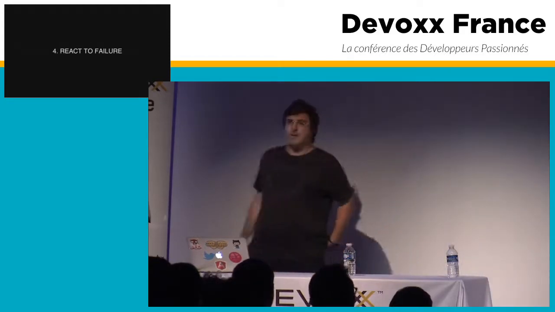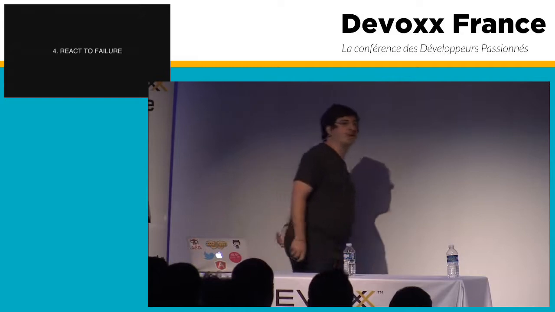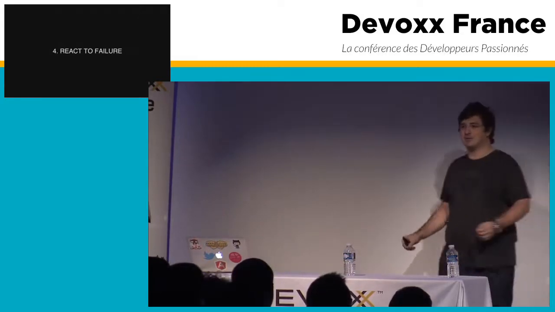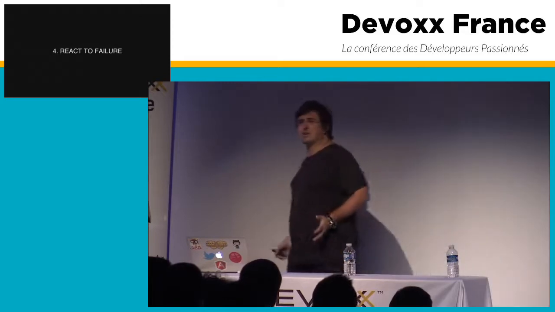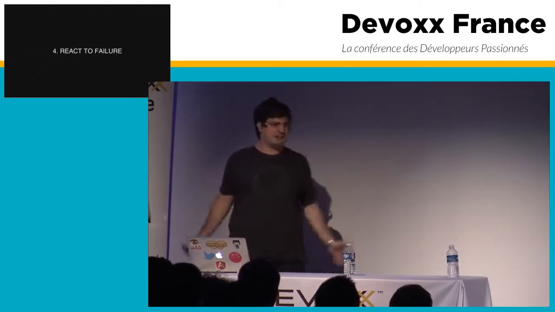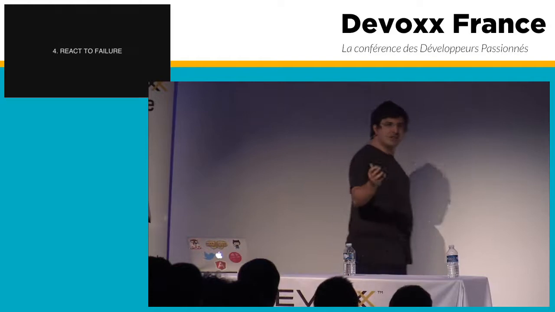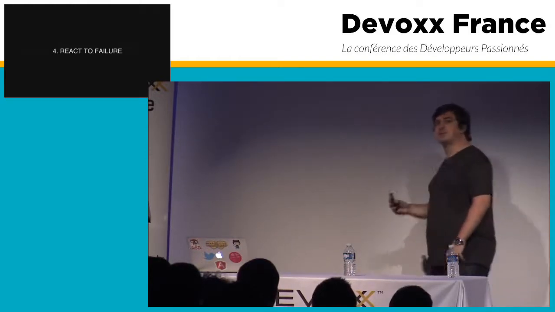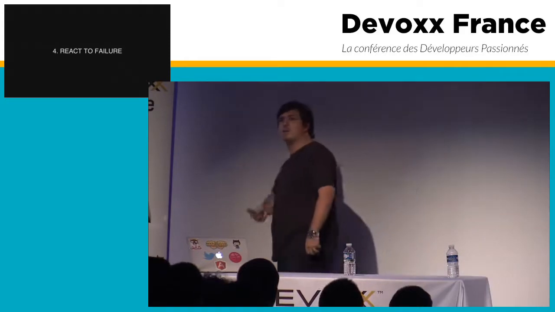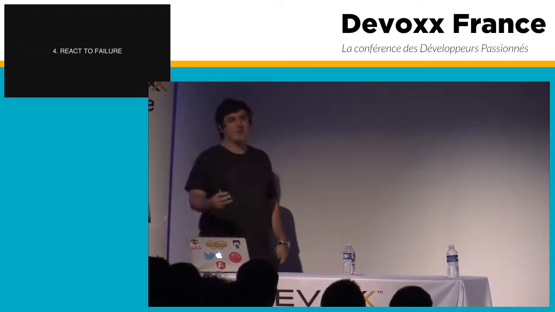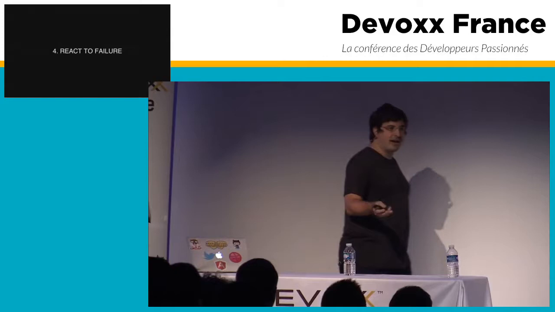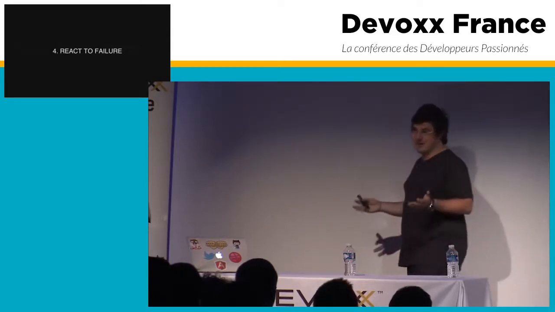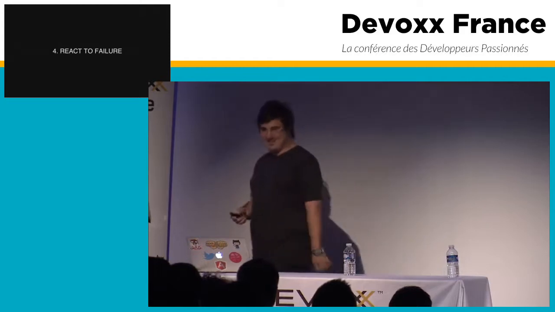And finally, it needs to react to failure. Every time Gmail fails, every couple of years, you start seeing a lot of people on Hacker News complaining, hey, this is down, how can this happen? Imagine if every time one of the computers or servers at Google went down, the whole system went down. Everybody would be complaining all the time on Hacker News. Well, they're complaining all the time on Hacker News anyway, but more so.